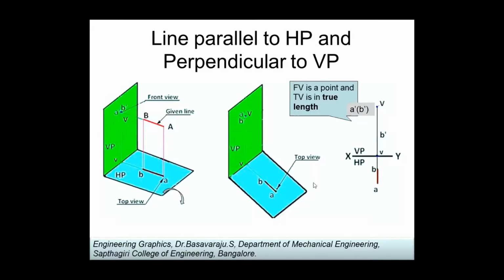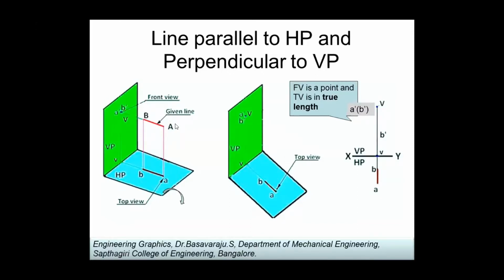Parallel to HP and perpendicular to VP. Reverse of the previous. Imagine you are lying on a floor and sleeping on a floor. Very simple, right? Line AB, you imagine you are lying on a floor or just above it at a particular distance. I'll assume that it is at a particular distance. I'm floating at some distance, or you keep a pen like this, AB, which is parallel to the horizontal plane and perpendicular to VP.